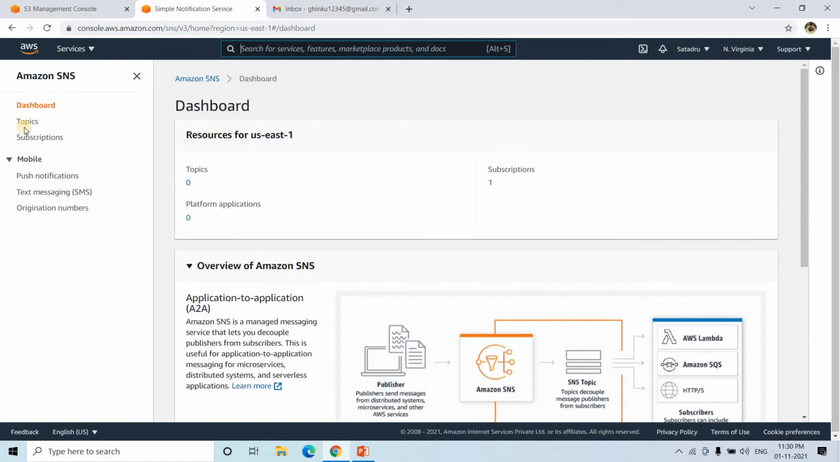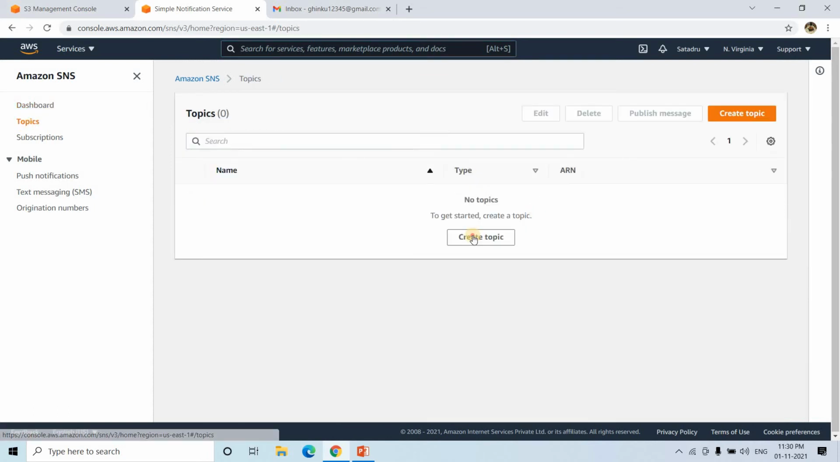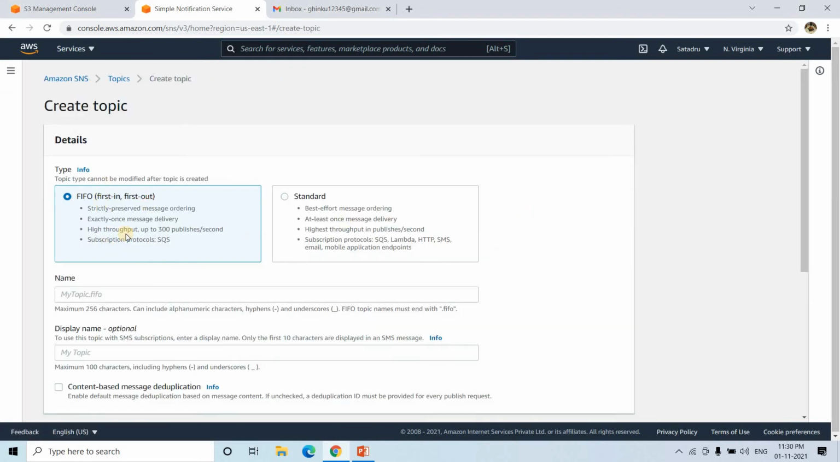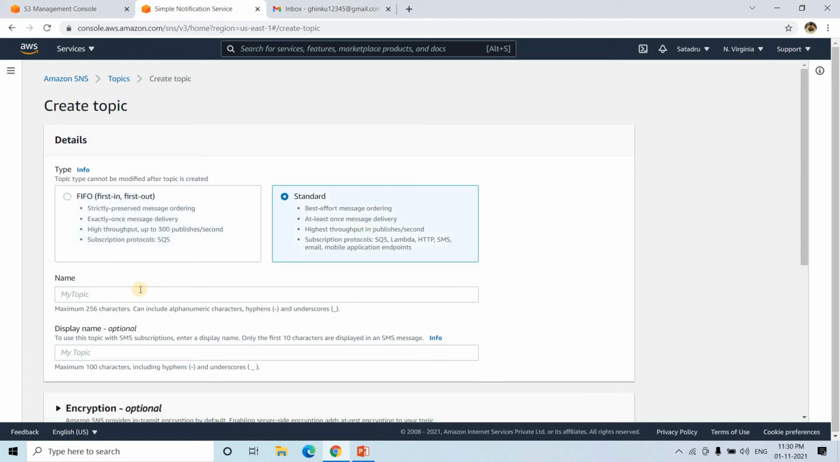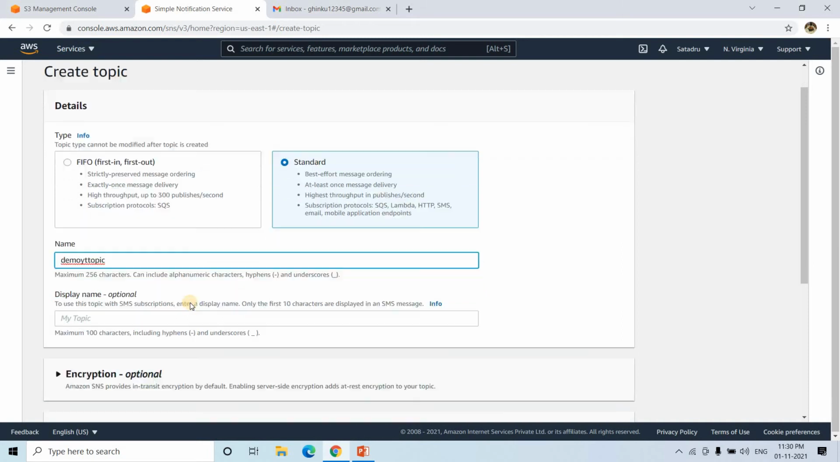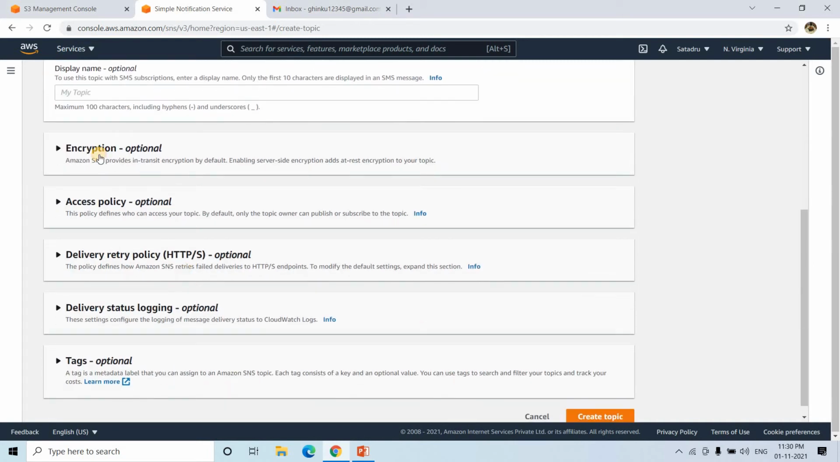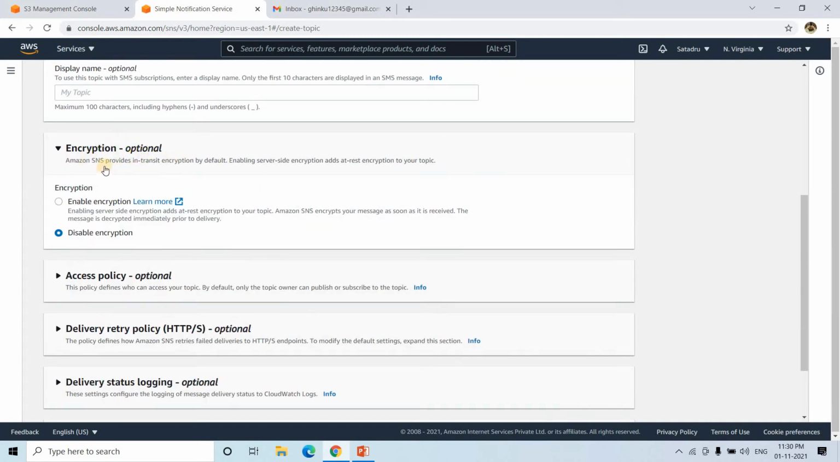So the first step is we go to topics, and here we go to create topic. Now for topics, either you can create FIFO, that is first in first out, or standard. I will go with standard for this demo. Then the name, demo YT topic. This name I am giving. Then here encryption, if you want you can make it secured. All these advanced options I am going to discuss in my upcoming video. Currently I am keeping this as default.